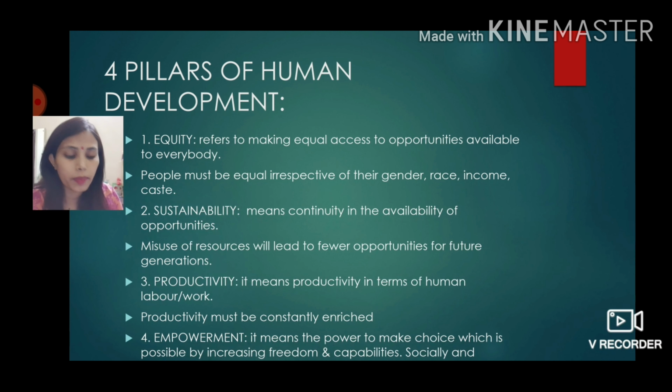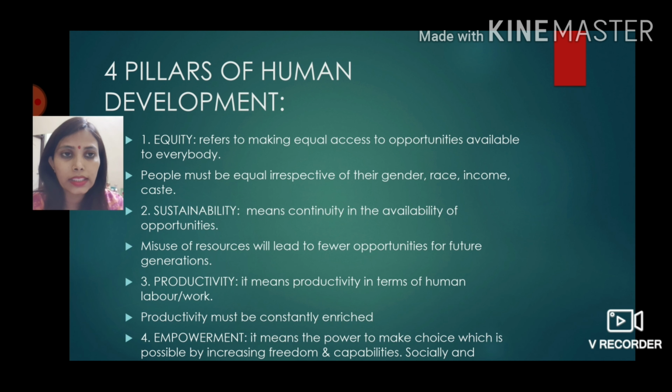Last is empowerment. Empowerment is the last pillar. That means the government of a country which aims to have high human development should make policies accordingly, so that the welfare of the people of that country is looked into. So you should remember all the 4 pillars: equity, sustainability, productivity and empowerment.